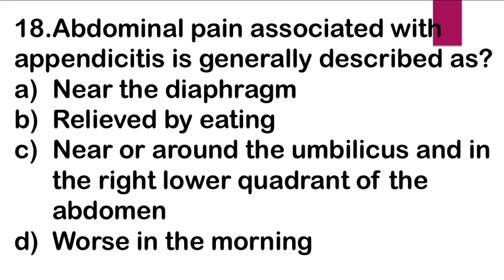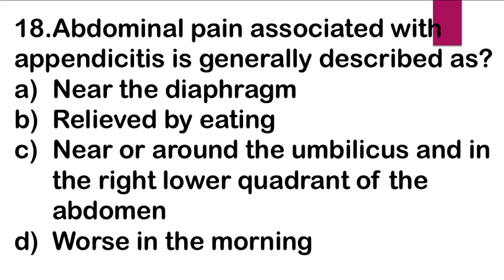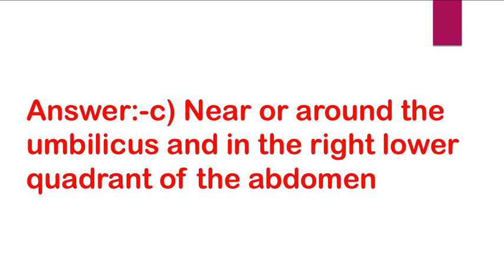Next question. Abdominal pain associated with appendicitis is generally described as A. Near the diaphragm, B. Relieved by eating, C. Near or around the umbilicus and in the right lower quadrant of the abdomen, D. Worse in the morning. Right answer is C. Near or around the umbilicus and in the right lower quadrant of the abdomen.